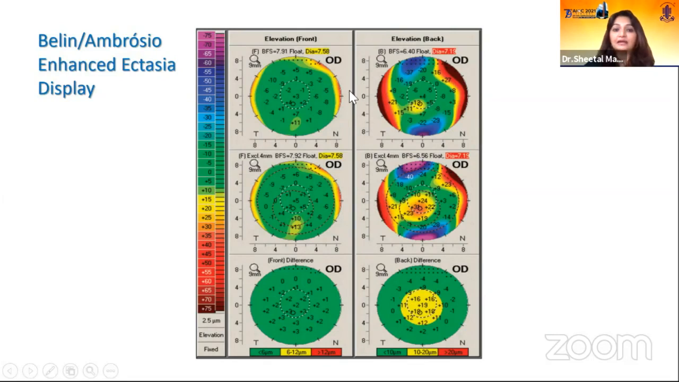The first two are the anterior and posterior elevation maps with the best fit sphere. The middle is with the enhanced best fit sphere, and this is the difference. And these are the cutoff values which are given for this. So BAD-D display basically helps us to diagnose early keratoconus.